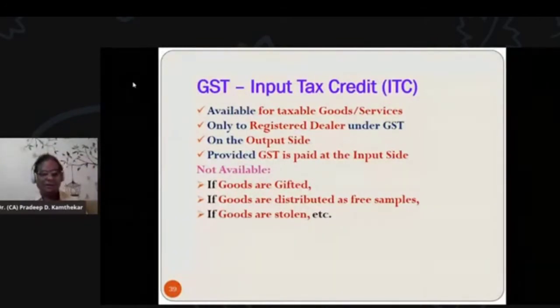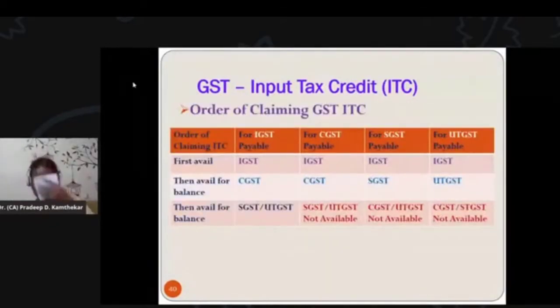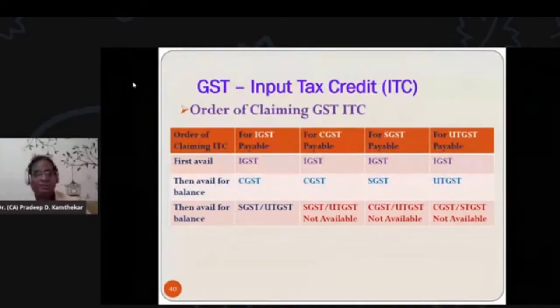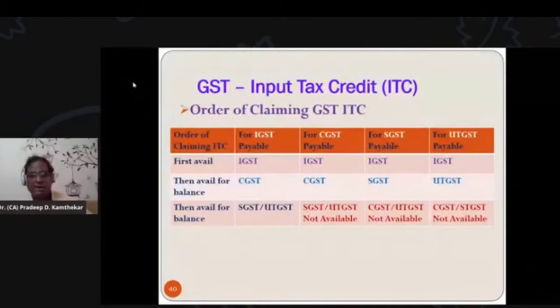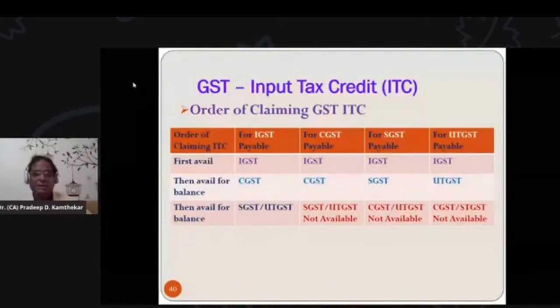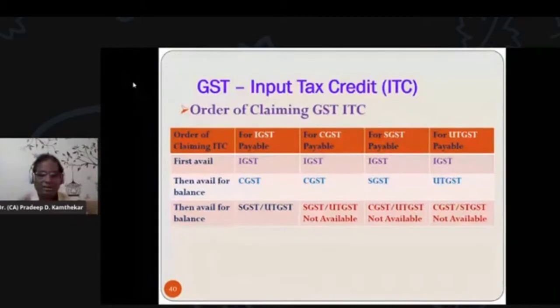So it is applicable only to a registered dealer, and it is for the GST paid on the purchase side, for deduction from the GST payable on the output side, that is, the supply of taxable goods and services. Let us take an example. This is the order, and one has to understand this order, because GST credit cannot be availed in any order. The government has given this order, so only in this order you have to avail whatever input tax credit you have to your credit in the name of GST paid by you on the purchase side.